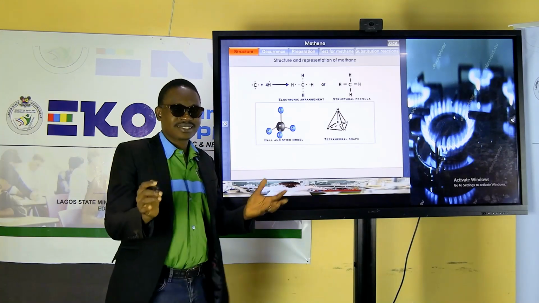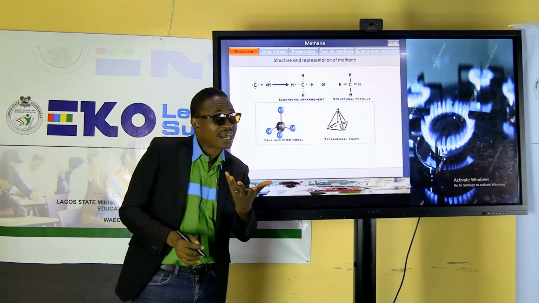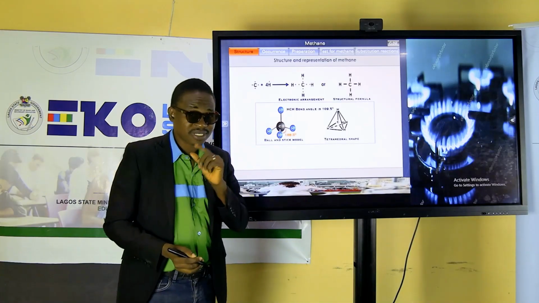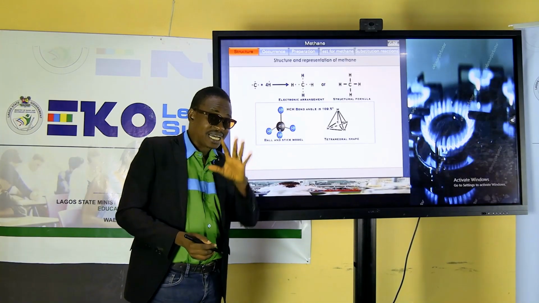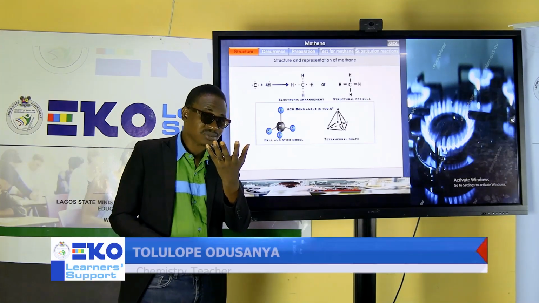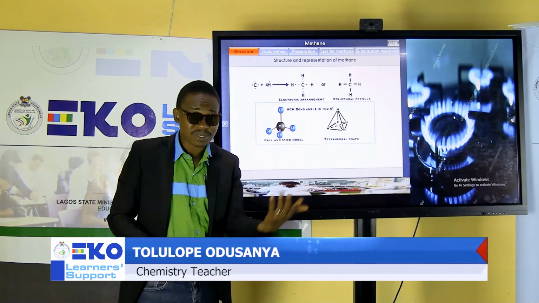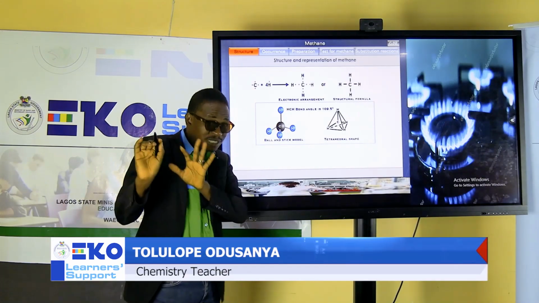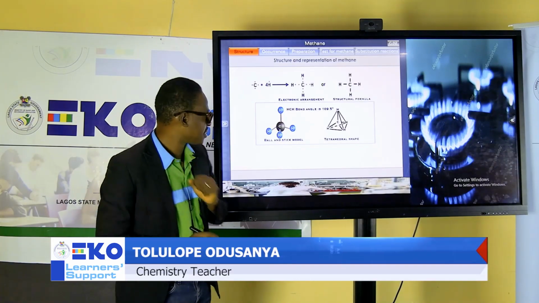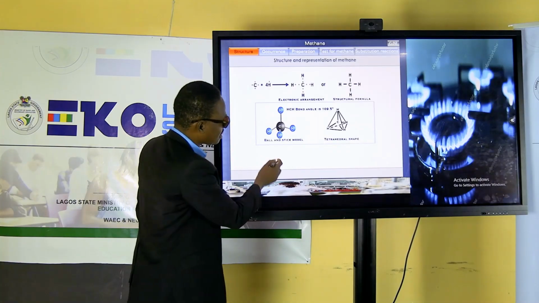What do you see? These are the 3 dimensions of the structure of carbon. Don't be carried away. We need to let you know the shape is tetrahedral, meaning it has 4 legs. Just take it like that. And it is basically called a tetravalent element. Tetra means carbon must always be supported with how many legs? Permit me to use the word leg. Okay, good, 4 legs. But it's showing the 3 dimensions of that particular structure. Okay?